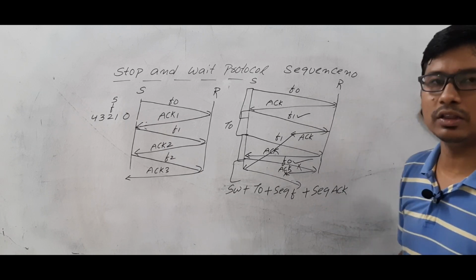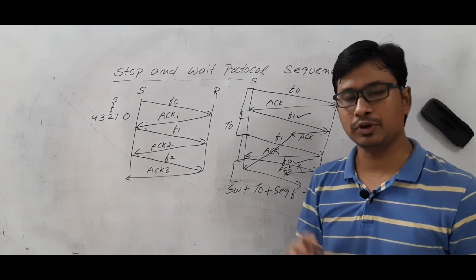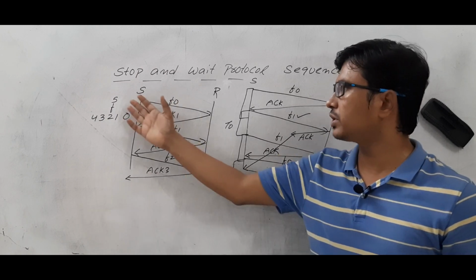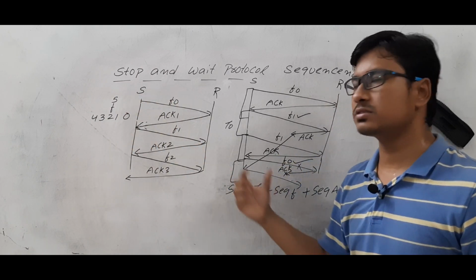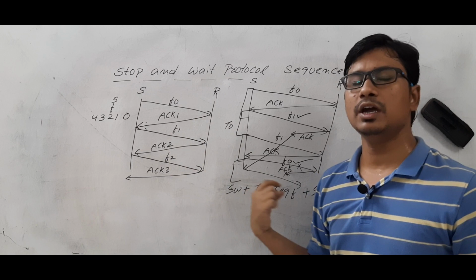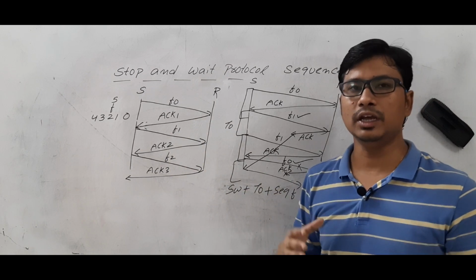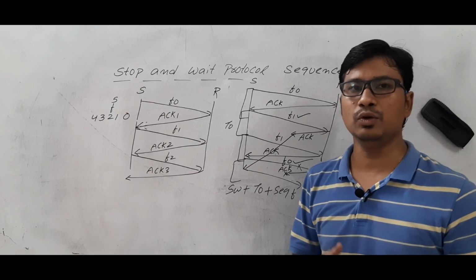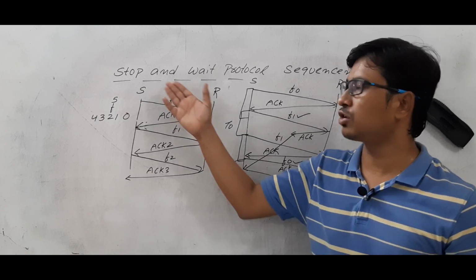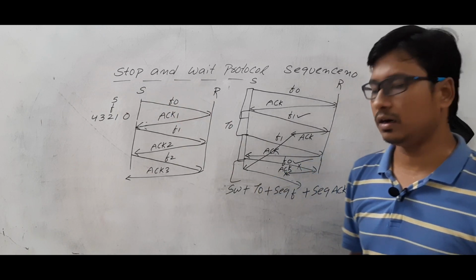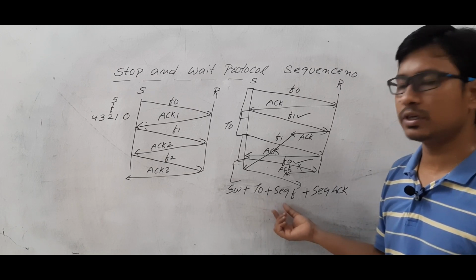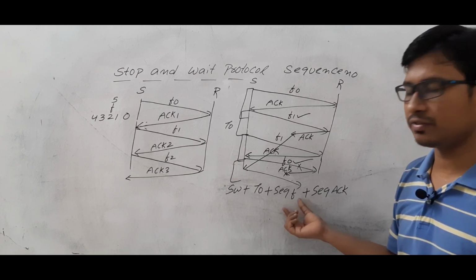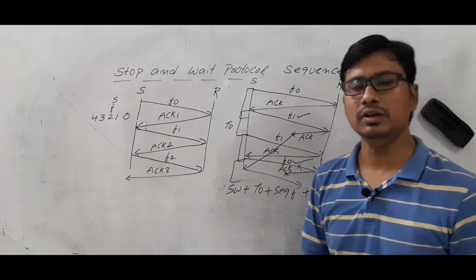If you have all these things, then we will say that it is a complete stop and wait protocol. I hope you have understood the stop and wait protocol and the requirement for the timeout and also the sequence numbers for the frame and sequence numbers for the acknowledgement.